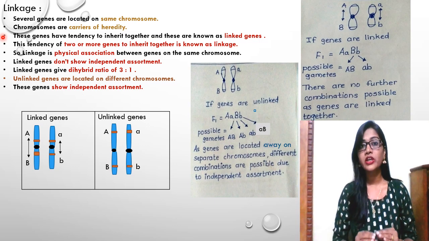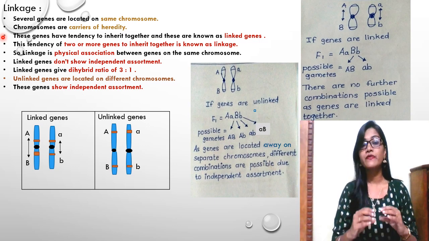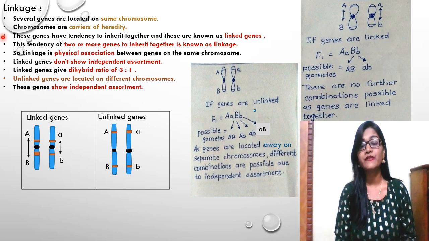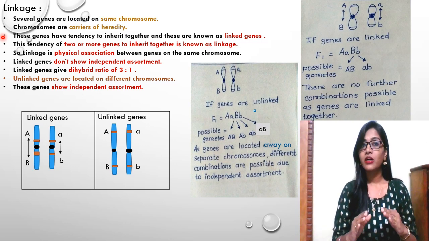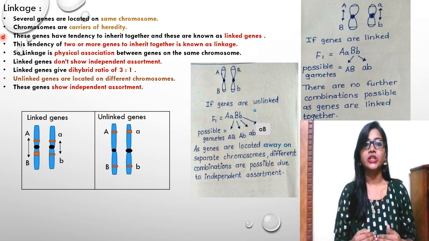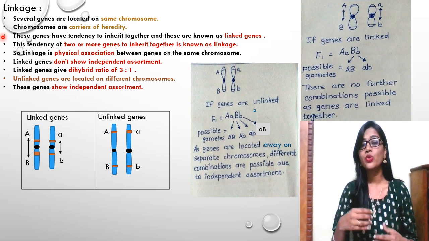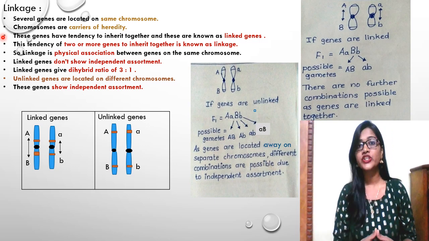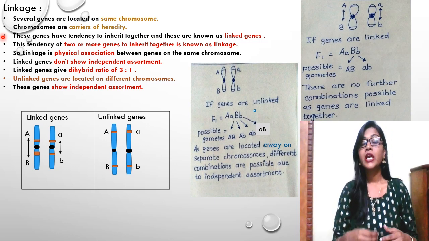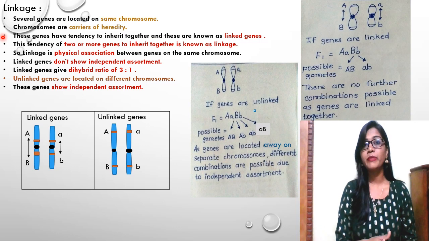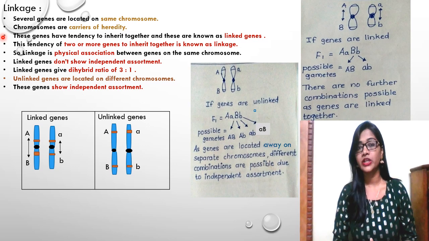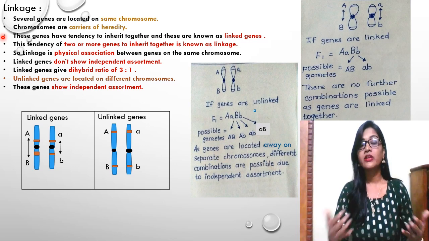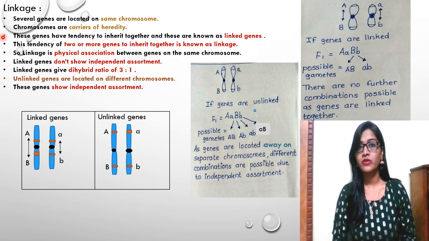So here we are talking about two types of genes which collectively express themselves together. They have the ability to inherit together. That's why these two genes are linked with each other. So when you talk about linkages or linked genes, there is no independent assortment. As in Mendel's independent assortment, we studied that when F1 was crossed with F1, in the F2 generation, the number of combinations Mendel found, right?